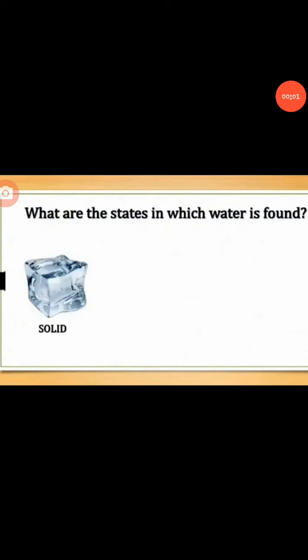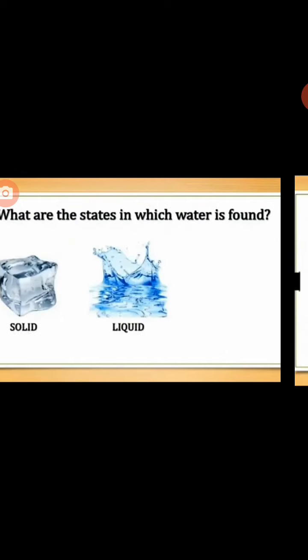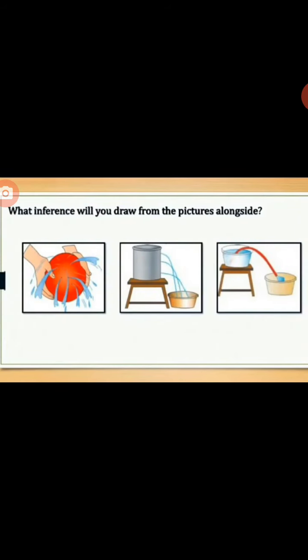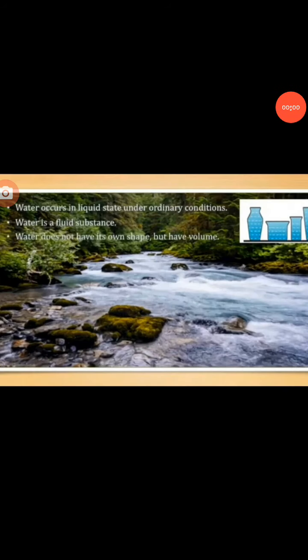Recall students, what are the states in which water is found? It is solid, liquid and gas. Next, what inference will you draw from the picture alongside? You can see water can pass through small holes or seep through very small gaps or cracks. We infer that water occurs in liquid state under ordinary conditions.